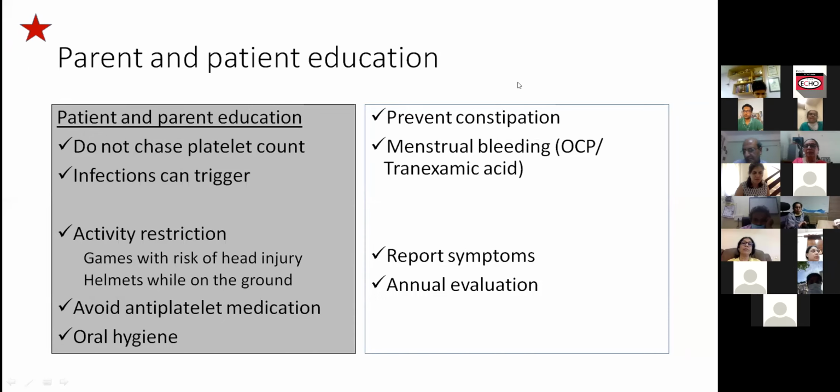Sir? Actually, I would agree, but we don't have to chase the platelet counts, and we have to treat according to what the bleeding manifestations are. As you have rightly pointed out regarding the treatment of menstrual bleeding, in fact,